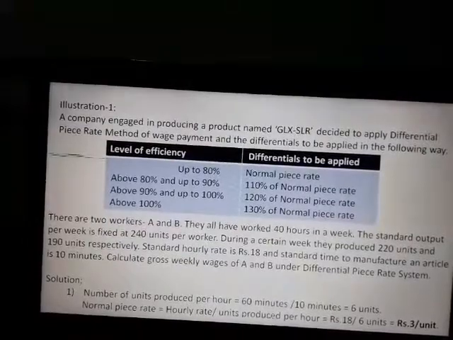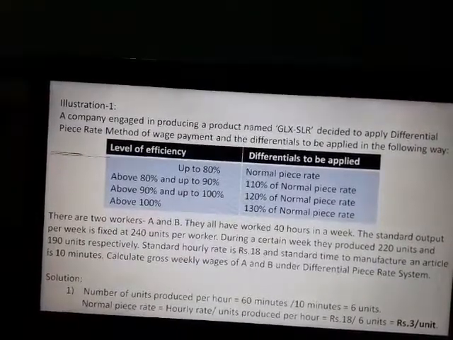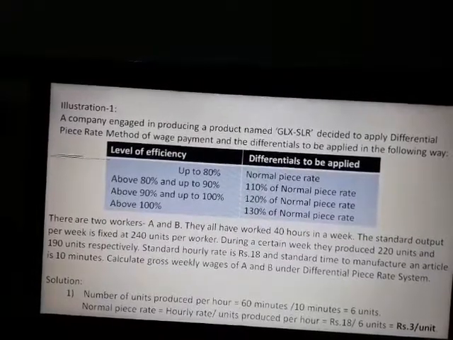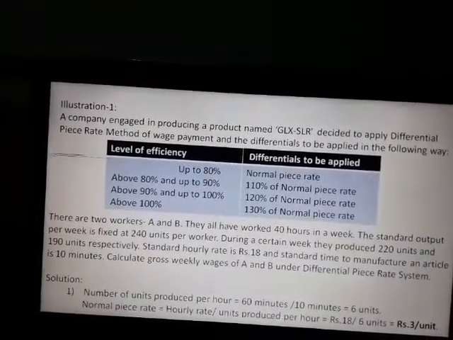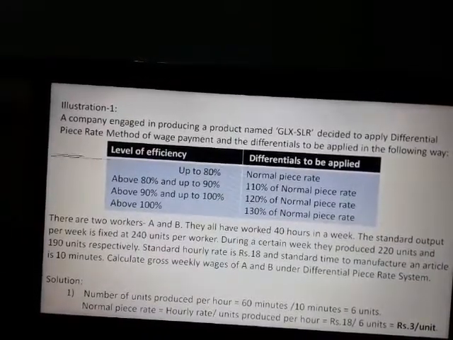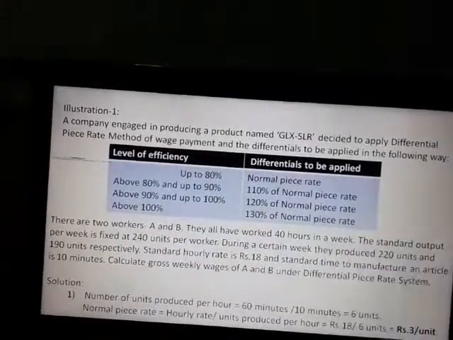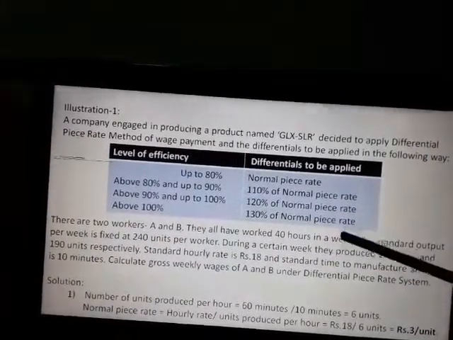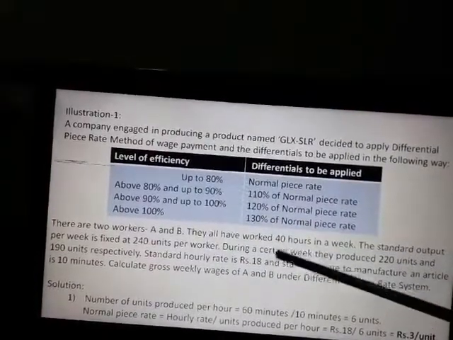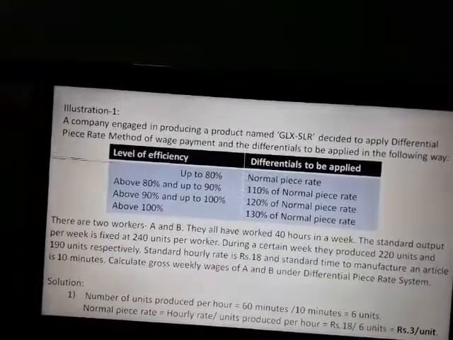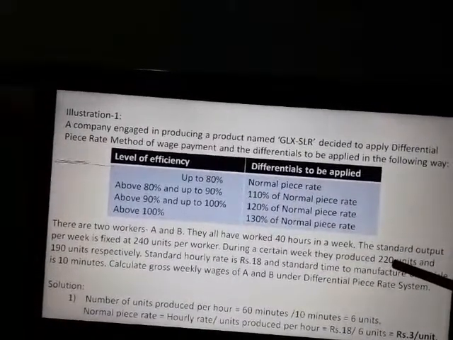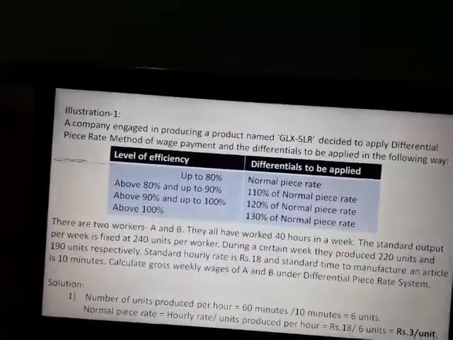There are two workers, A and B. They have worked 40 hours in a week. The standard output per week is fixed at 240 units per worker. That is, standard output per worker per week is 240 units, and a week means 40 hours here. During a certain week, they actually produced 220 units and 190 units respectively.